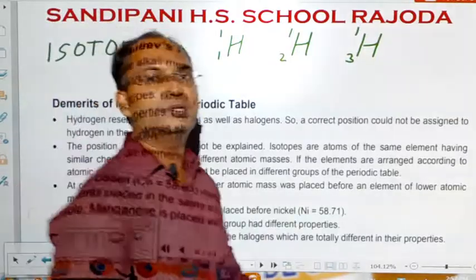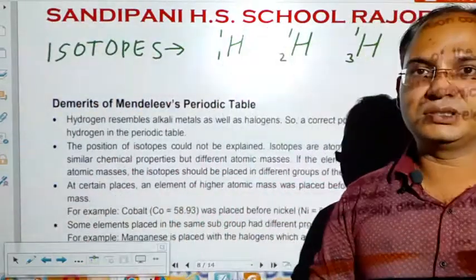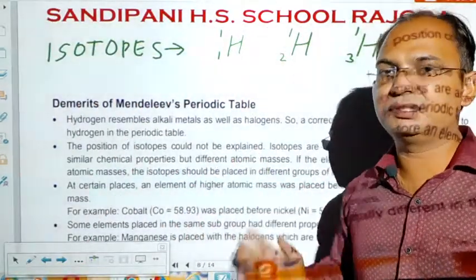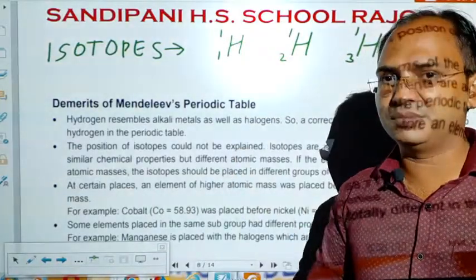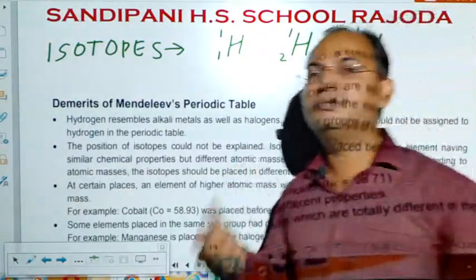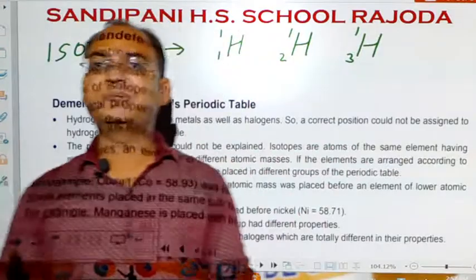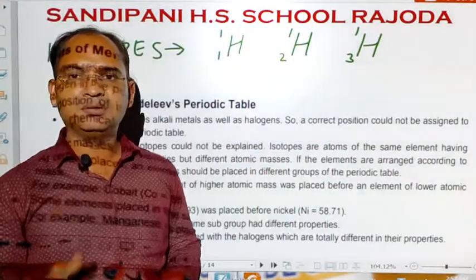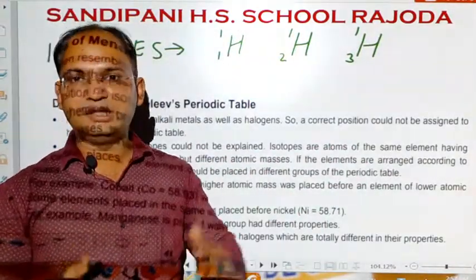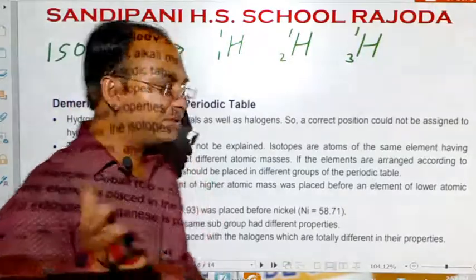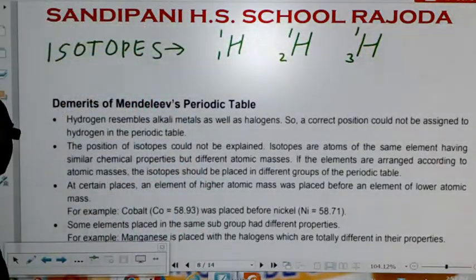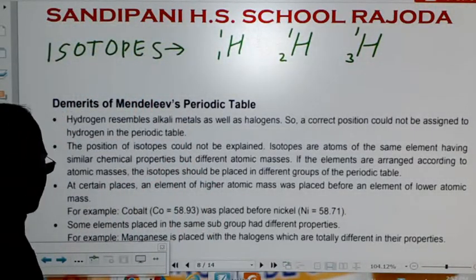So according to the Mendeleev's periodic table classification, they should be given different positions because they have different mass numbers. But it was not actually possible for Mendeleev to provide positions for all the isotopes of the different elements. So this was the biggest drawback or demerit of the Mendeleev's classification of the periodic table.